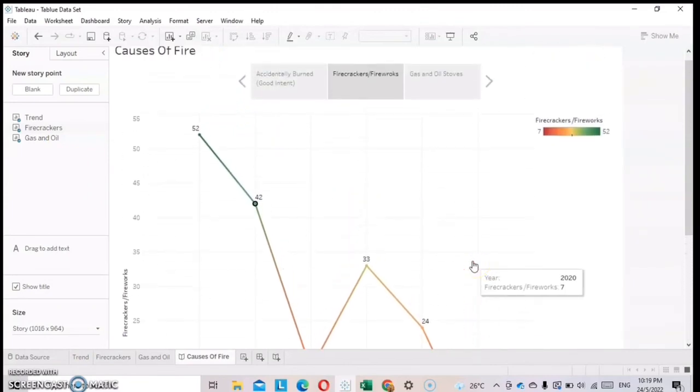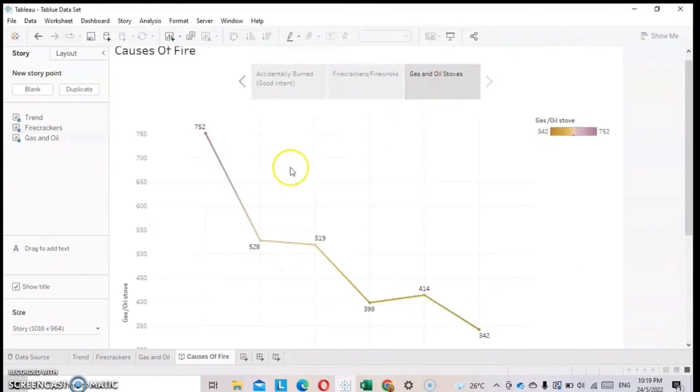The last graph is about gas and oil stove. The meaning of gas and oil stove is a heating device that burns oil, which is typically either paraffin or fuel oil. This type of cause of fire happened in Malaysia at Kuala Lumpur. The back of a building under construction near Jalan Tasik Permaisuri, Bandar Tun Razak was damaged in a fire after several welding gas cylinders placed there exploded.